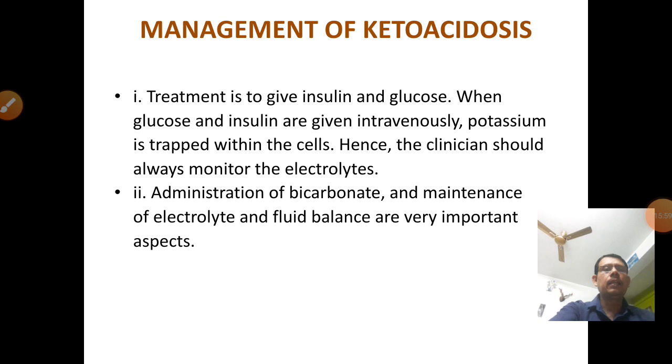Hence, clinicians should always monitor the electrolytes, because when insulin or glucose is administered, there is a chance of hypokalemia, and that's why electrolyte monitoring is very important. Another important management of ketoacidosis is the administration of bicarbonate. Maintaining electrolytes as well as fluid balance are very important aspects.